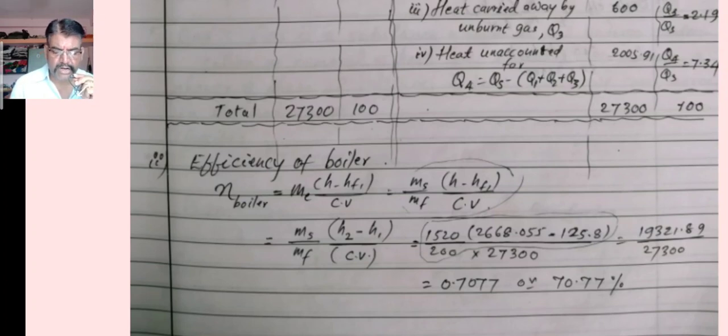So in this numerical, again we have been asked to calculate the efficiency of the boiler. As you know, the formula, efficiency of boiler is equal to ms into bracket h minus hf1 divided by calorific value. So putting all those values of ms and mf and h2 or h and value of h1 minus hf1, we can get the value 0.7077. It means if multiplied by 100, then that value shall be 70.77. So that's all, dear friends.